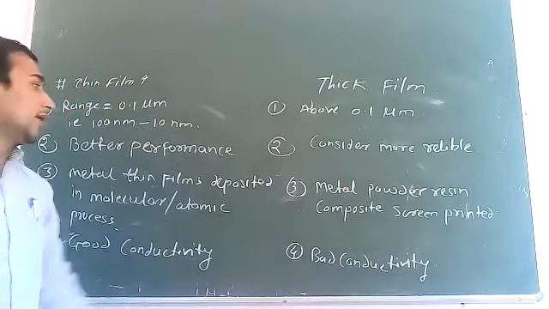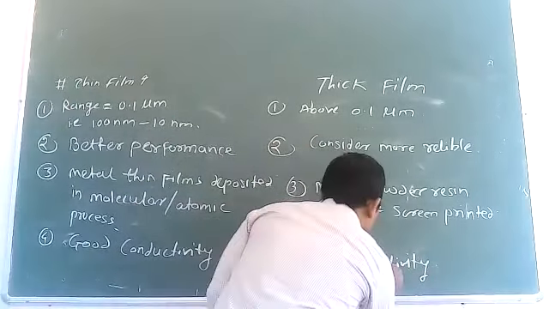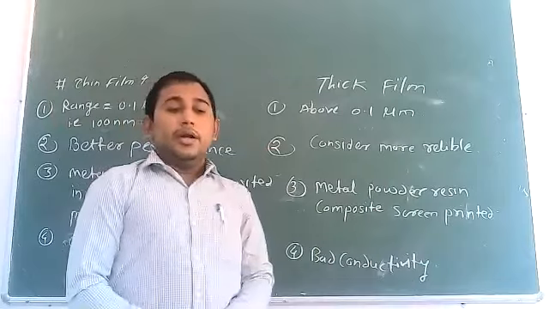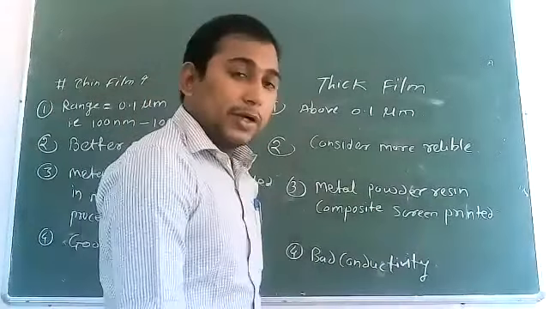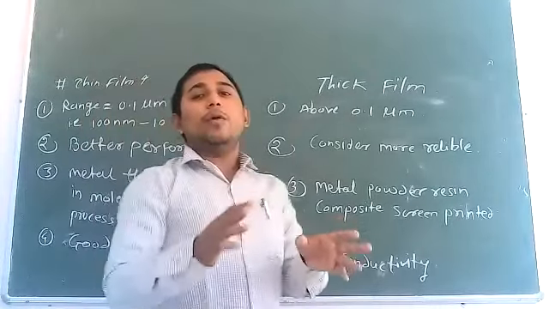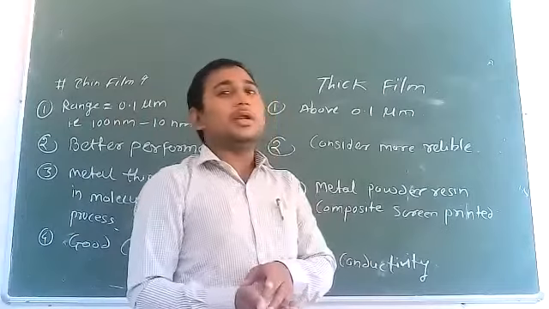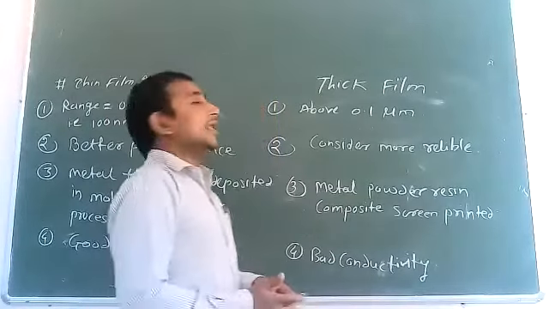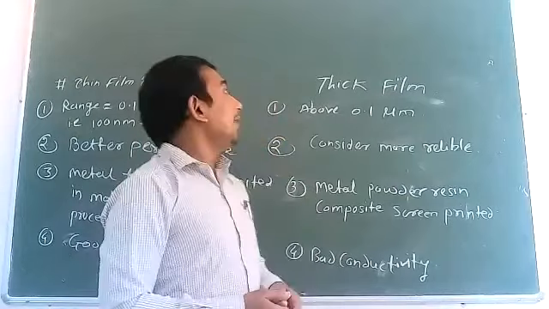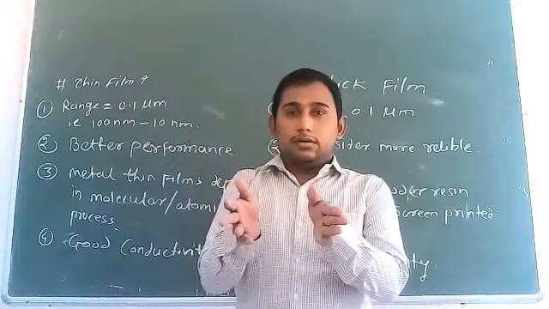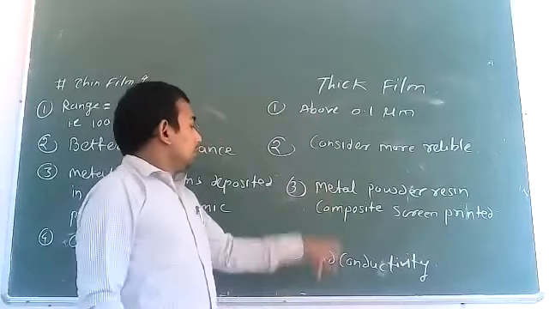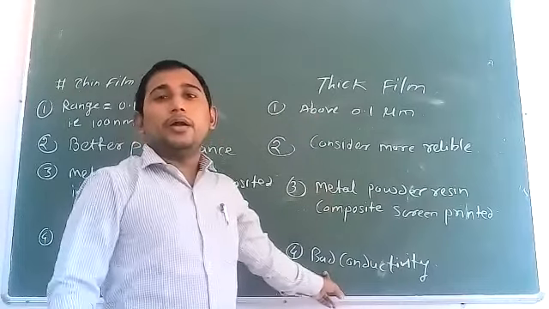Why am I writing bad conductivity here? Because in the case of thick film, it is not possible to deposit the material in a uniform layer. And even if the material is deposited in a uniform layer, after the wet material dries, some scratches happen and the material breaks on that substrate. Due to that reason, the conductivity is not provided in a good way.